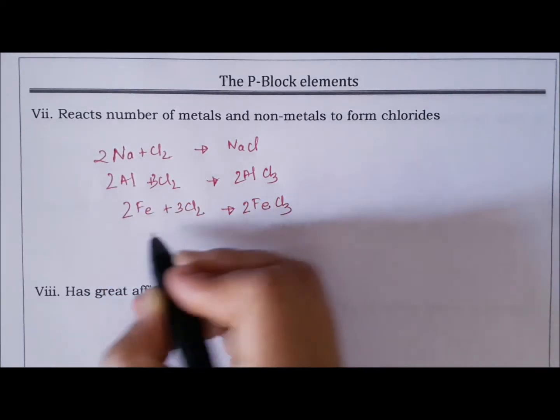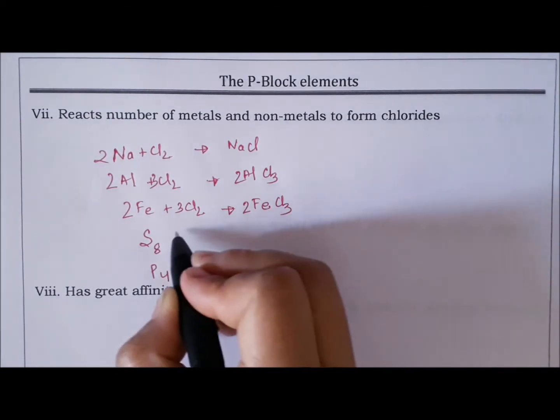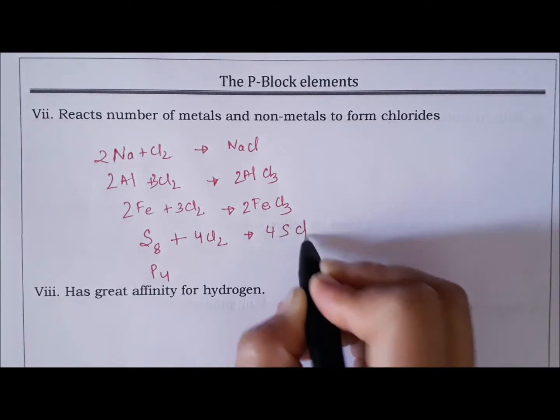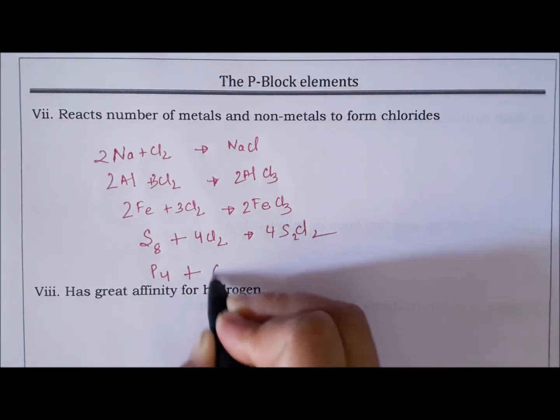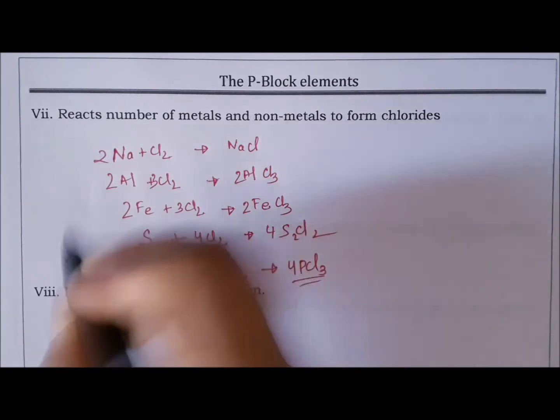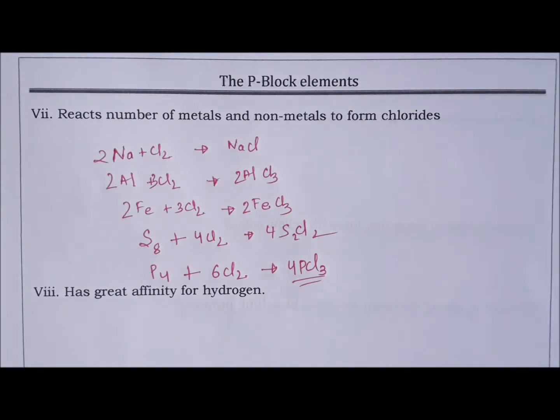It reacts with non-metals like sulfur and phosphorus to give the respective halides. So that means chlorine is highly reactive.